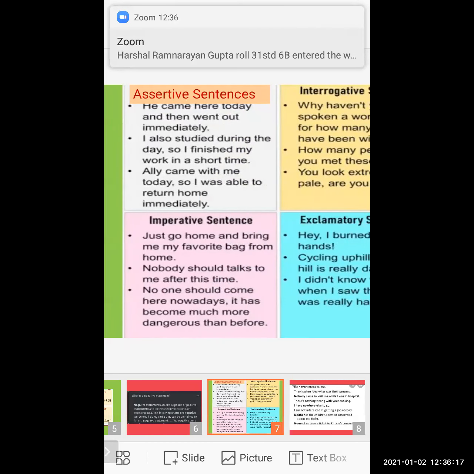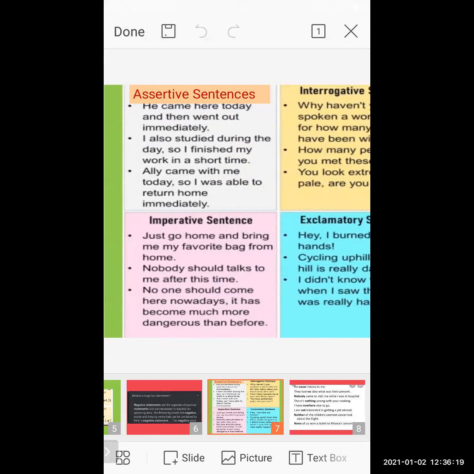Now see here, imperative sentence. Imperative sentence means what? Where you command someone or where you request someone. Just go home and bring me my favorite bag from home. So here one person commands, gives an order to another person that you must go back home and bring my bag. Nobody should talk to me after this time. Again, someone is ordering and commanding. The sentence shows the command and the order.